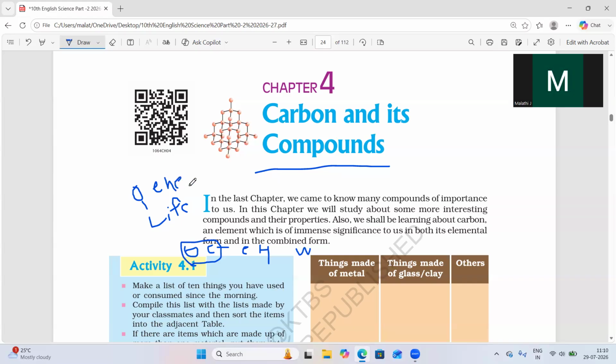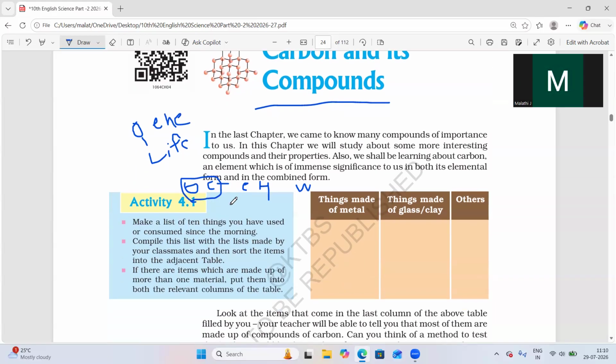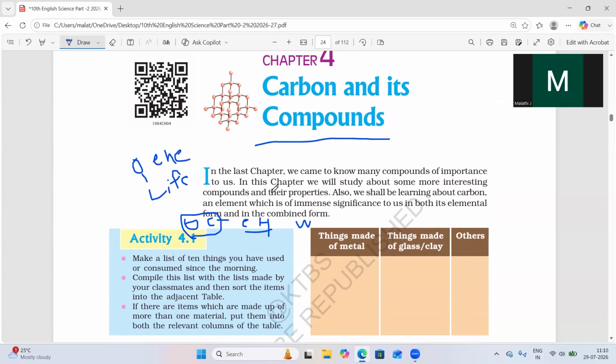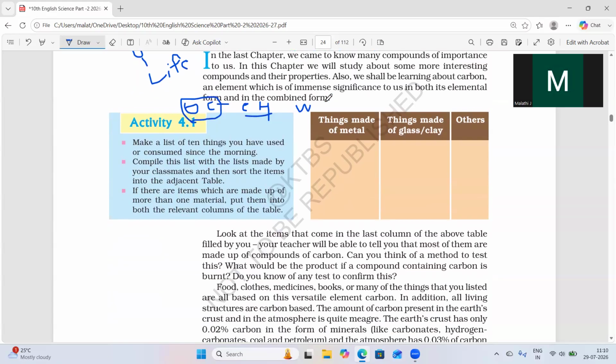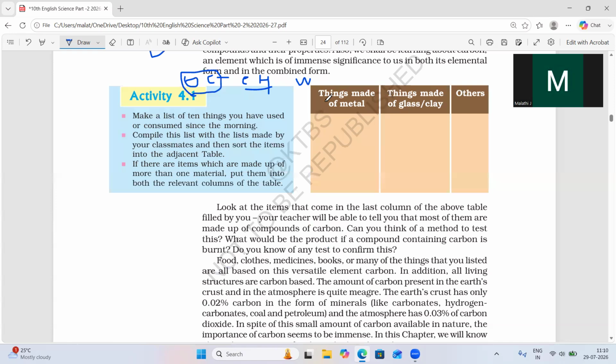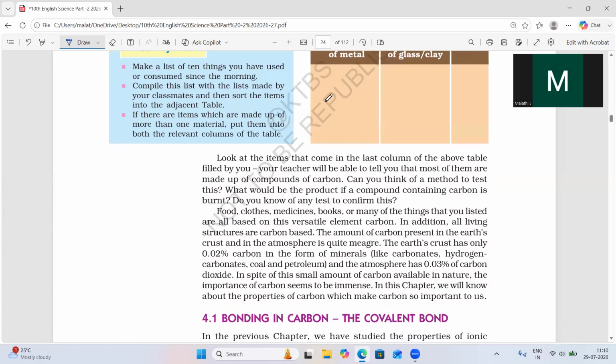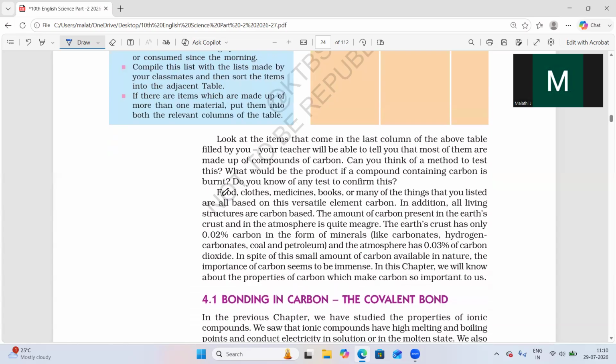That is organic chemistry: the study of organic compounds, which are compounds made up of carbon and hydrogen. In this chapter we will study all about carbon. So why is carbon so special, even though there are other elements also? Everything we use in our day-to-day life is made of organic compounds, that is, made up of carbon. This is all based on the versatile nature of carbon, which we will study in this chapter.